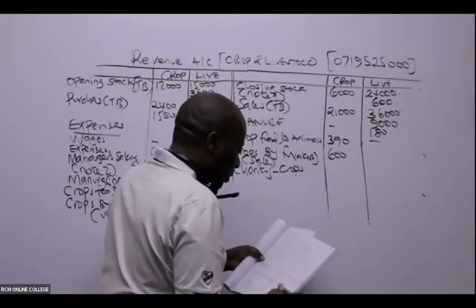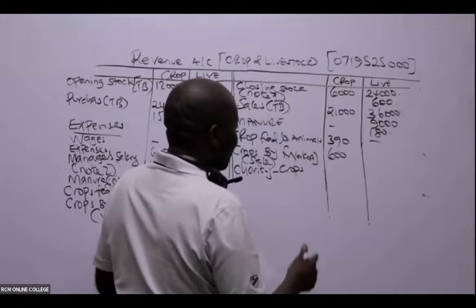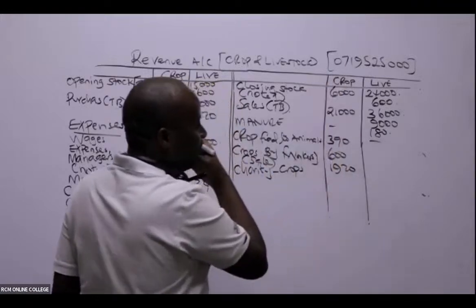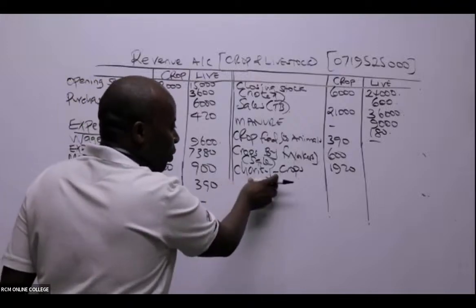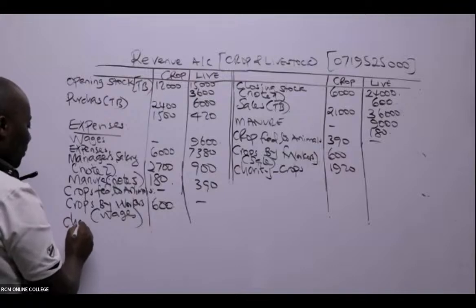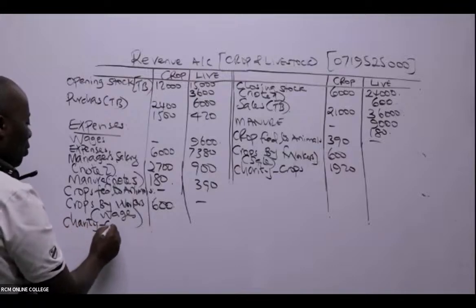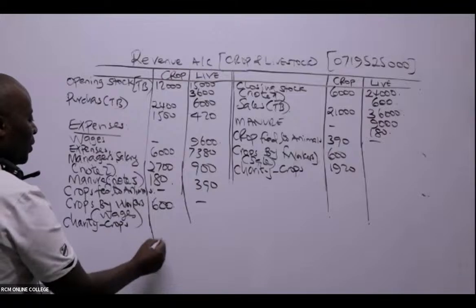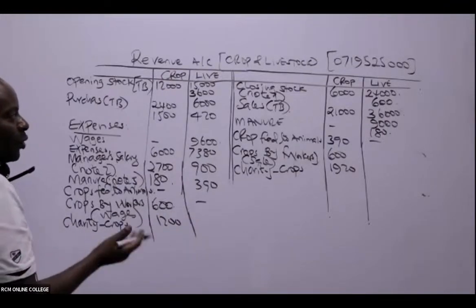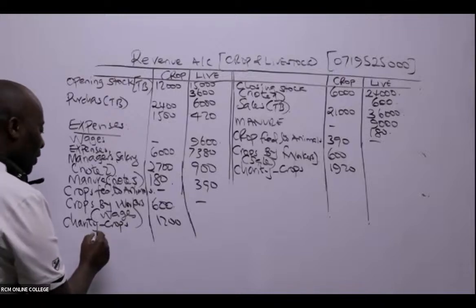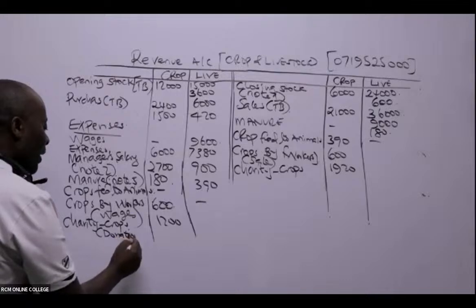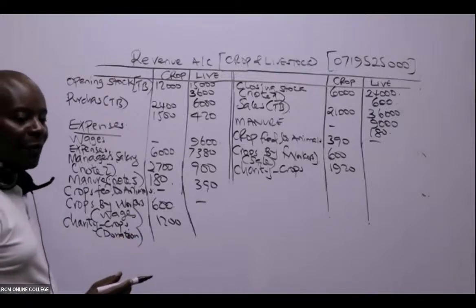How much? 1920, for crops alone. Our figures are in thousands, remember. This is a donation which has to be expensed here. So charity crops, and in this case here we have 1,200. Is it livestock that we donated? If I were you, I would write in brackets here, donation, and I can even write the note number.